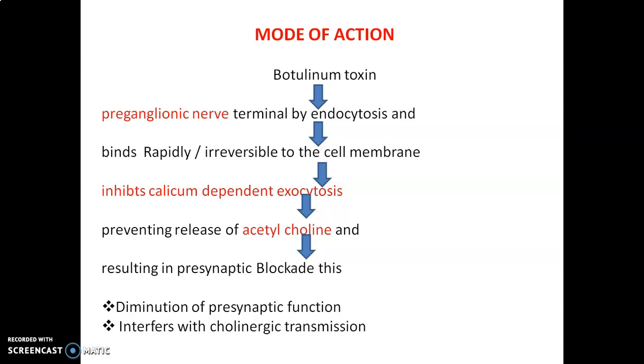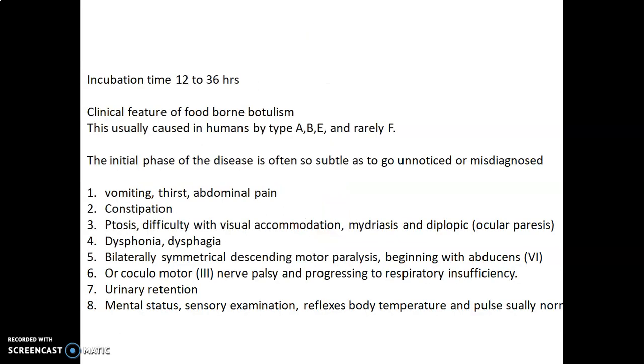Once it is blocked, it prevents the release of acetylcholine and results in presynaptic blockage, so diminution of presynaptic function can be observed. It interferes with all the presynaptic cholinergic nerves, thereby interfering with cholinergic transmission and the normal physiological action.